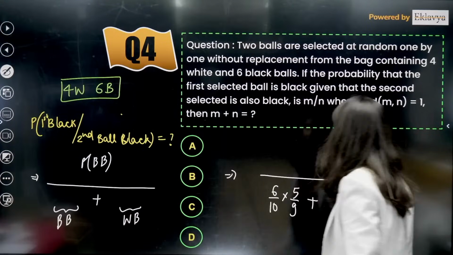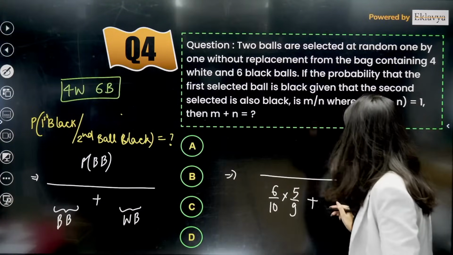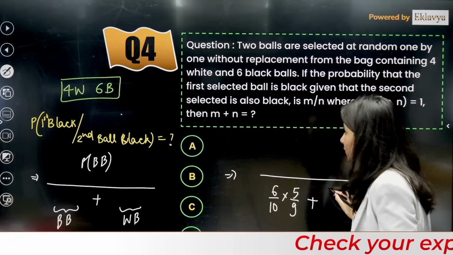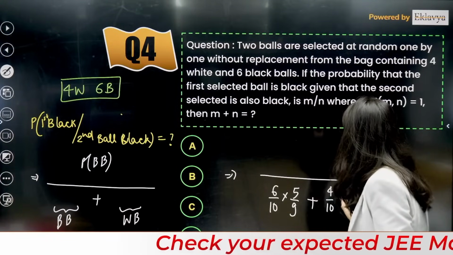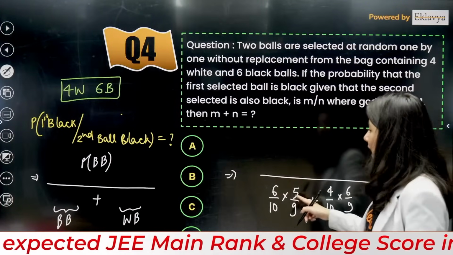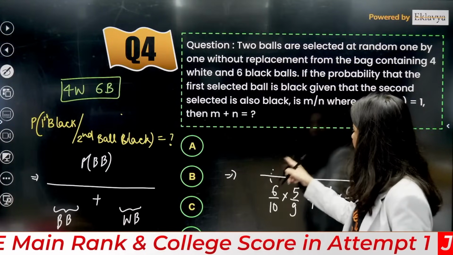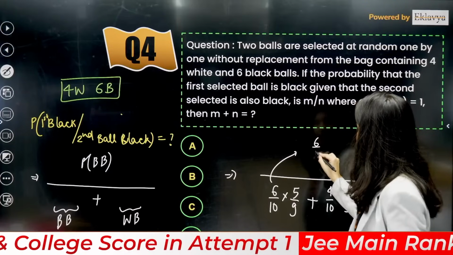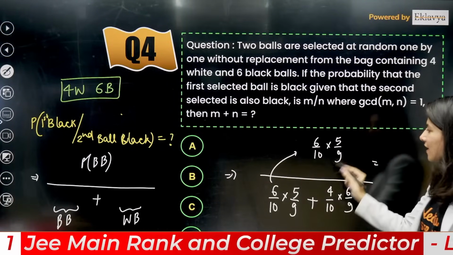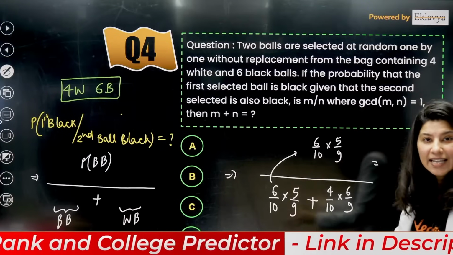Plus, now again, the first ball being white color. That is going to give you 4 by 10. But the second ball being black color, this is 6 by 9. And over here, the same copy paste, this part 6 by 10 into 5 by 9 will appear. So this is going to give you, see, 10, 90, 90, 90 cancel by numerator.